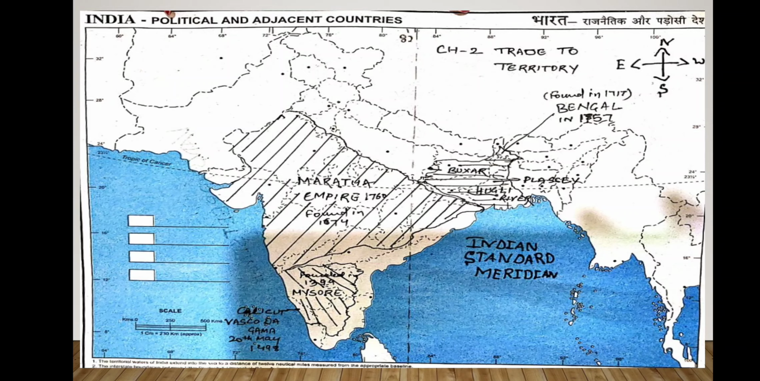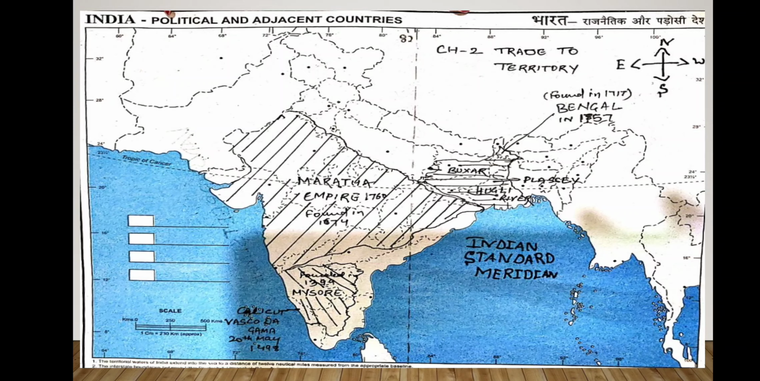Then they shifted their interest towards the south, and in the south there was the kingdom of Mysore, which was ruled by Hyder Ali and his son Tipu Sultan. Both of them were very strong, and Tipu Sultan was also known as the Tiger of Mysore, because he once killed a tiger alone without any weapon. That's why he was so powerful, and his inclination was towards the French East India Company, due to which